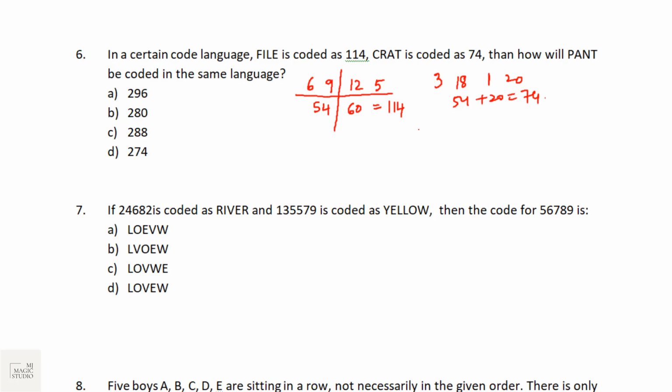It is matching. So P-A-N-T: P is 16, A is 1, plus N is 14 and T is 20. So it should be 16 plus 280, that is 296. Option A fits in.